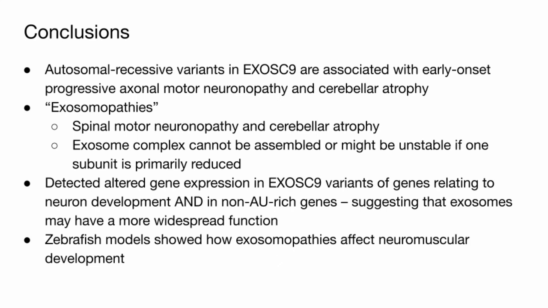In conclusion, researchers found that autosomal recessive variants in EXOSC9 are associated with early onset progressive axonal motor neuronopathy, resulting in severe weakness and respiratory impairment in combination with cerebellar atrophy. Exosomopathies, a collection of rare diseases caused by mutations in EXOSC genes, share the common features of spinal motor neuronopathy and cerebellar atrophy. Results suggested that the exosome complex cannot be assembled or might be unstable if one unit is primarily reduced, and that disease manifestations and severities are a result of degree of overall exosome dysfunction rather than individual exosome component dysfunction.